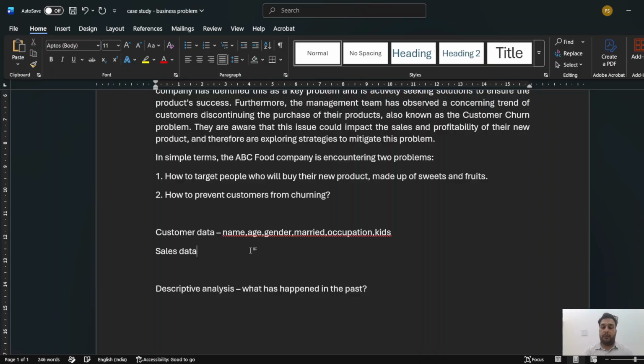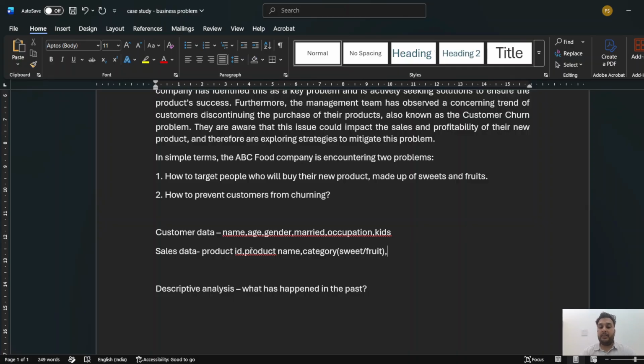And in the same data I would like to have the information of product ID, product name, and the category, whether it is a sweet based product or a fruit based product, from where I get to know that people are mostly ordering fruit based products or sweet based products. This is why this information becomes very important.